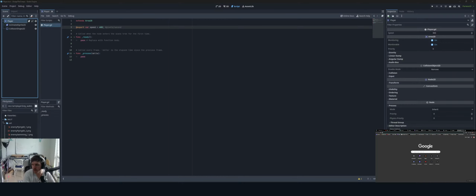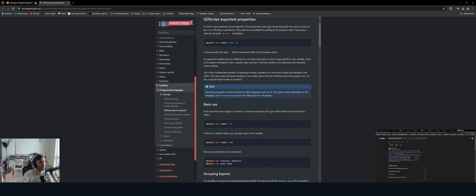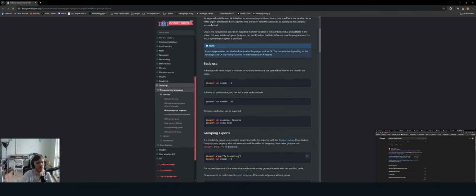Let's do some Googling to figure out this one question I have for Godot. So Godot script variable categories. There's a Reddit post. See the adding script categories section here. So @export_group.